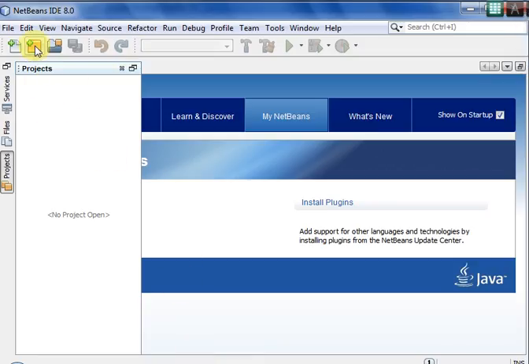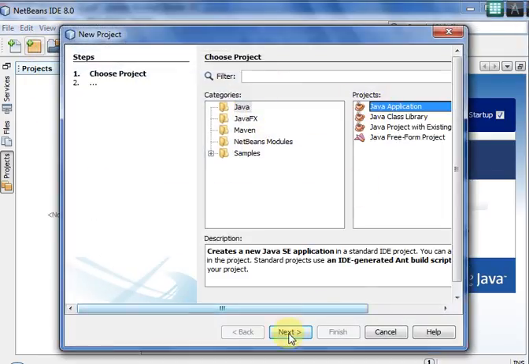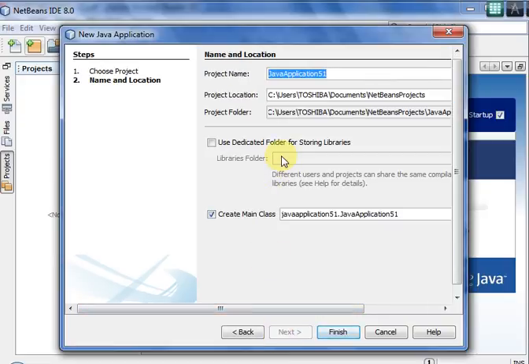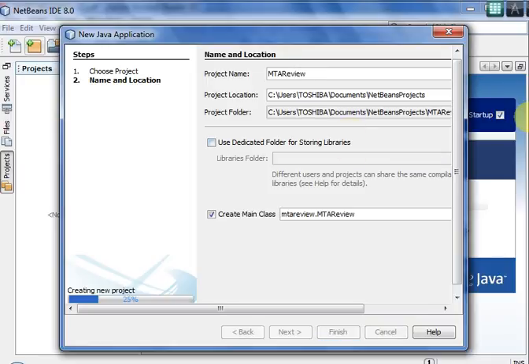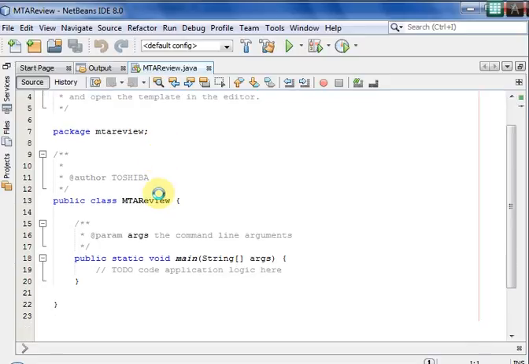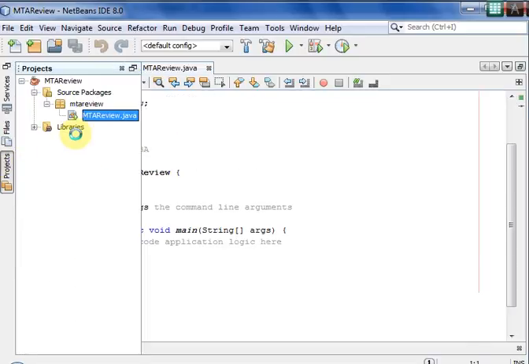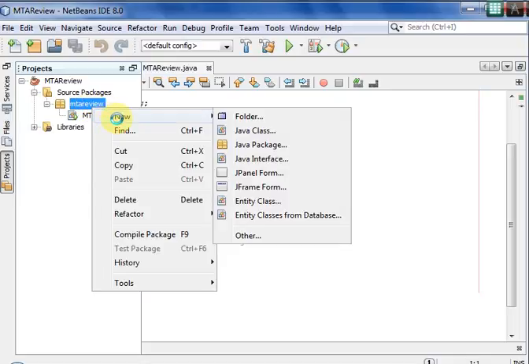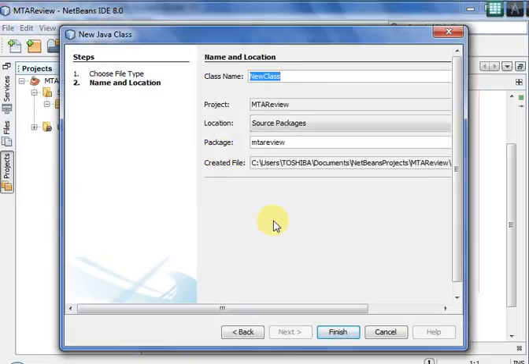Here I'll create a new project. I'll name it MTA review. Now I'll create a class over here, let it be a new class, so we show you how you write it.